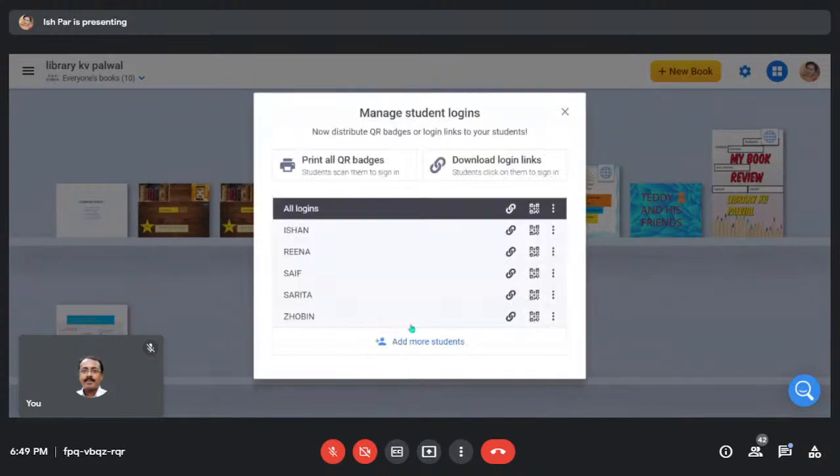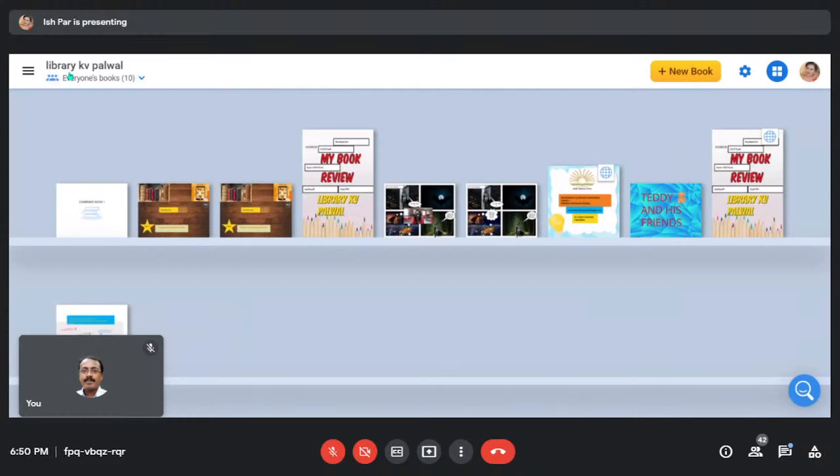Next, generating QR code. So when you download the links, it is all available. You can share it with your class. This is one way of doing it. The other way is the code.